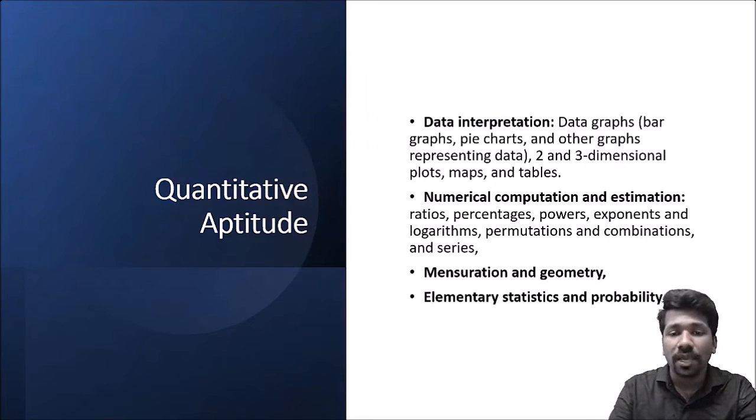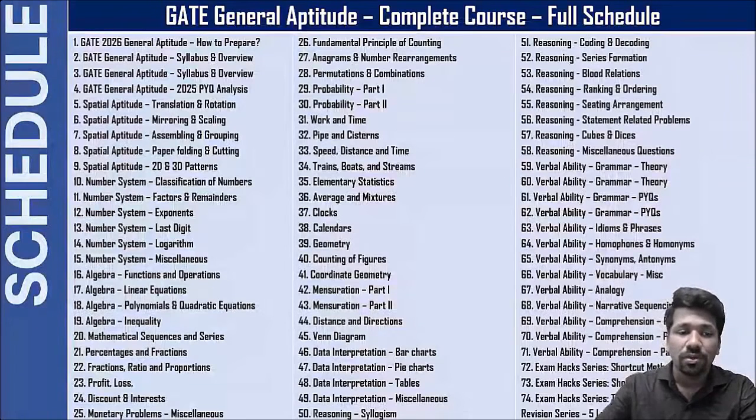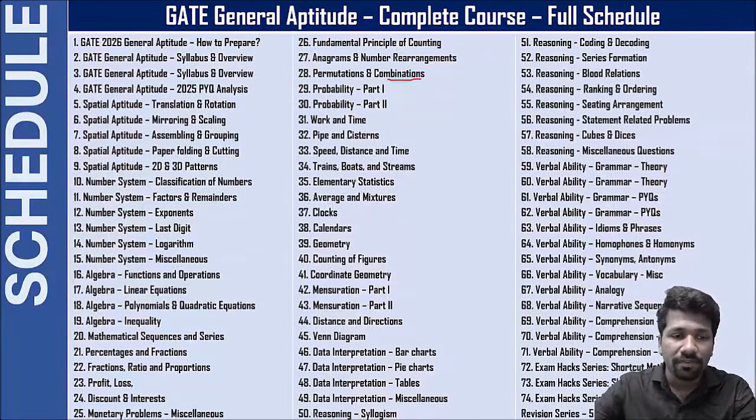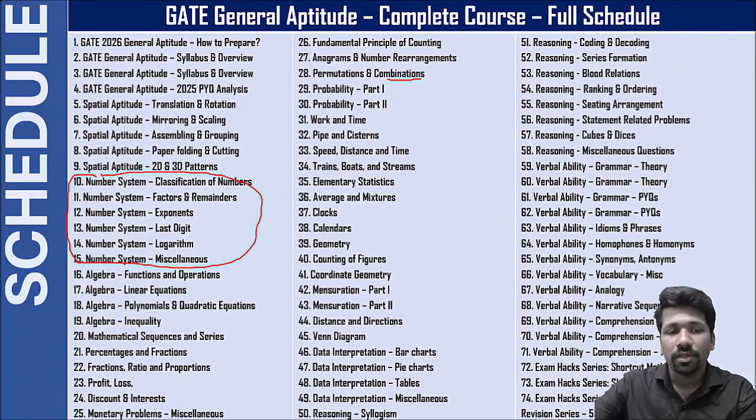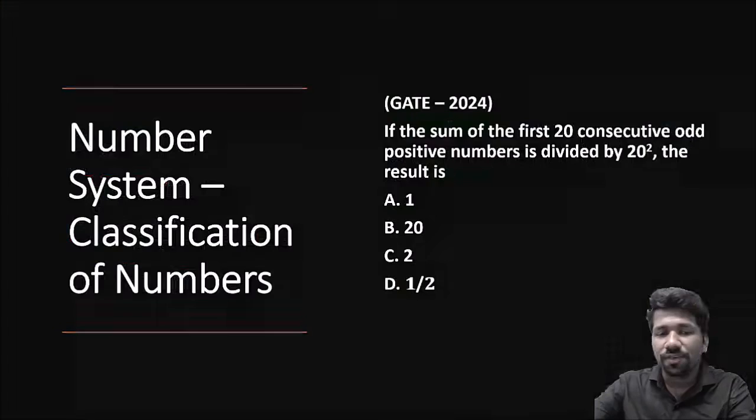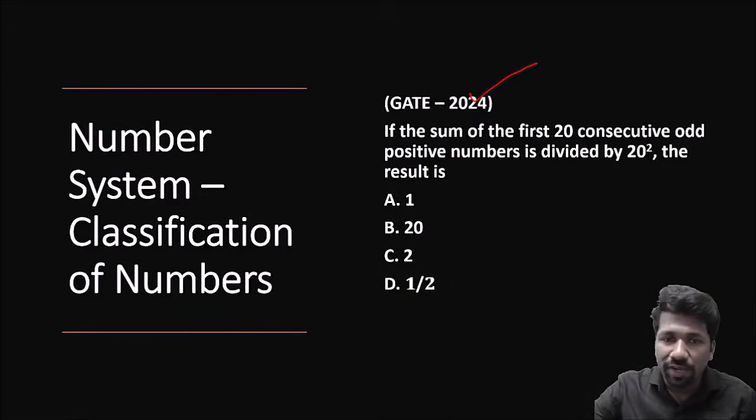Number system में क्या क्या topics आता है. So these are the lectures we'll be having as part of this course for number system. There are a total of 6 lectures on number system alone. First topic is classification of numbers. 2024 GATE exam का एक example question है ये, classification of numbers.